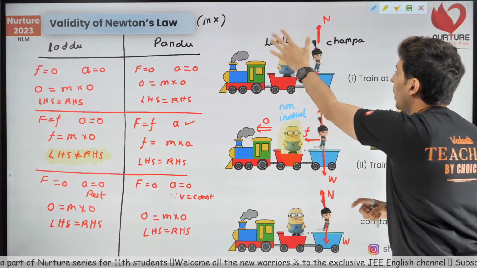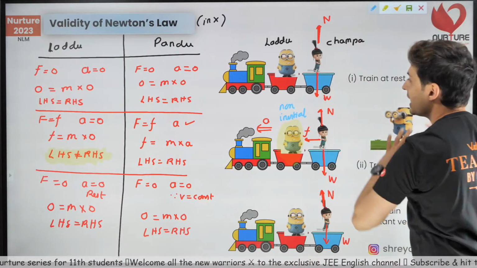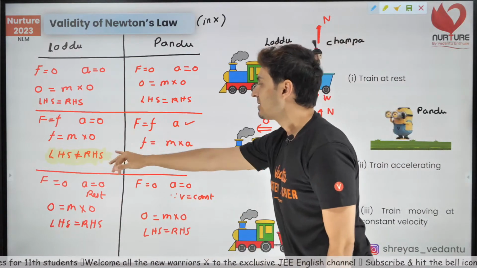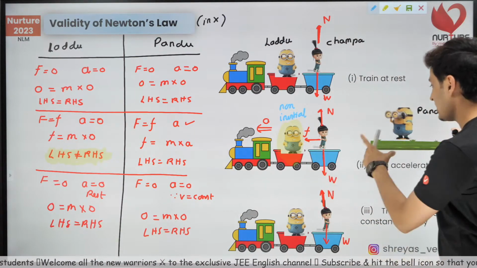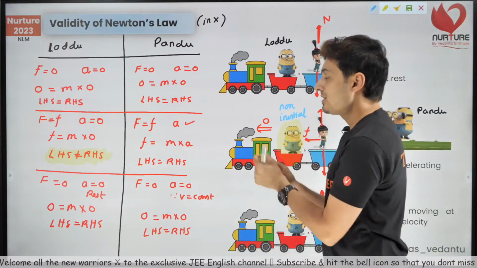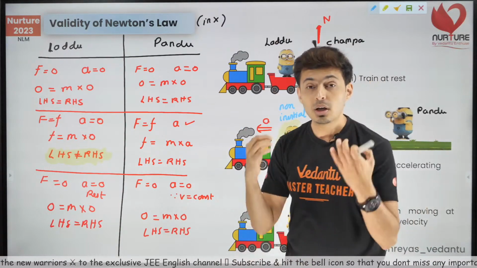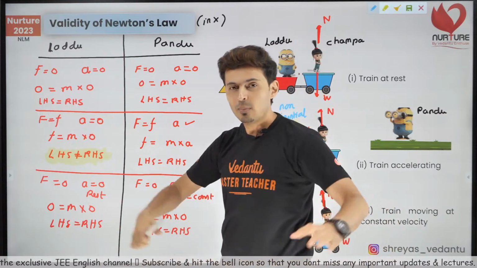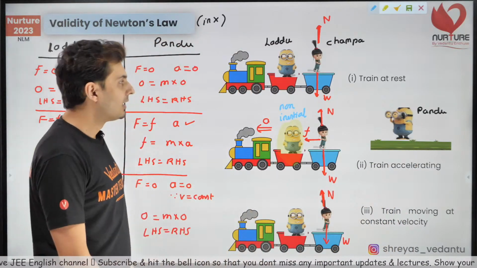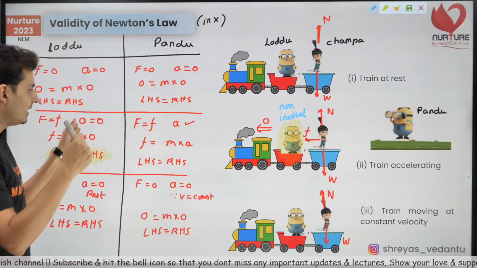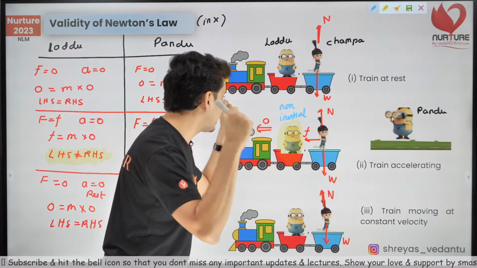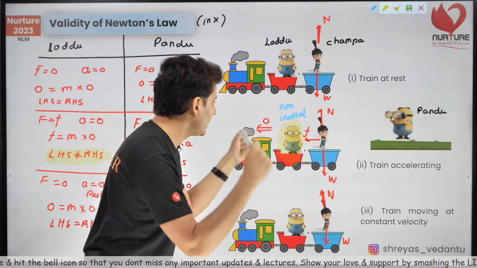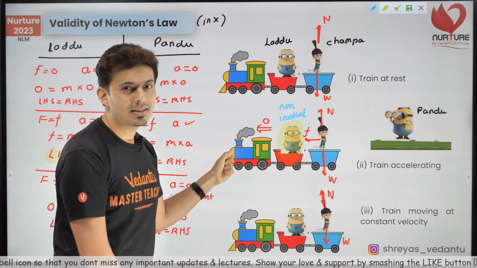Poor Laddu. All these situations, they can apply Newton's laws. This Laddu, in this situation, when he is accelerating, that is, when you are non-inertial, you cannot apply Newton's laws. You are feeling sad for him. Probably you are protesting about it. You are holding those placards and saying, hey, we want justice for Laddu. Justice for Laddu. So how do you get justice for Laddu, guys?